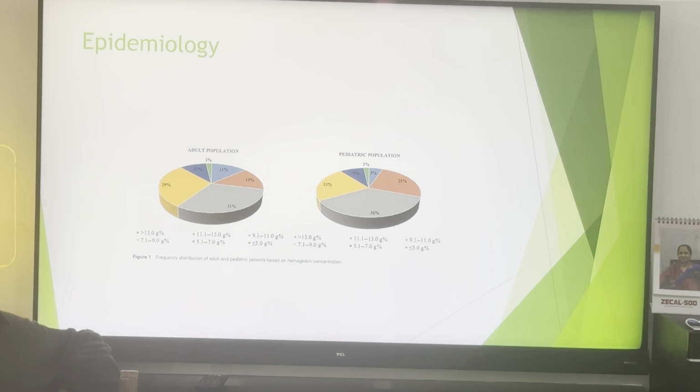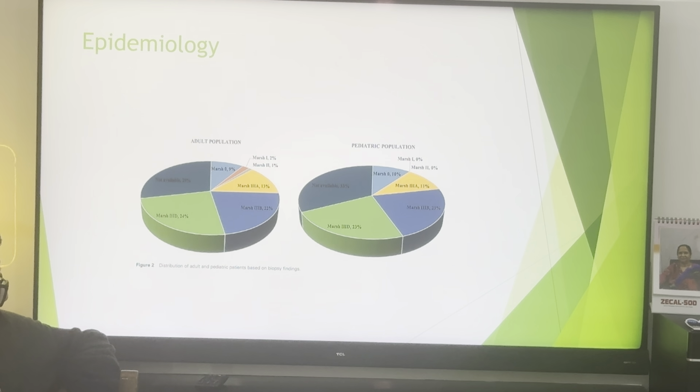The next slide shows there is a similarity in the anemia of the pediatric population versus the adult population, and you can see almost similar degrees of anemia: iron deficiency anemia, B12 or folate deficiency anemia. The point to remember is this: in these cases of celiac disease, on iron supplementation, the hemoglobin doesn't improve. So this is an important MCQ and lesson to be learned, that these are non-responsive iron deficiency anemias. If you give them treatment, they will not respond.